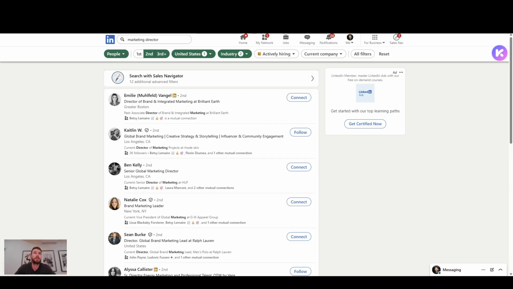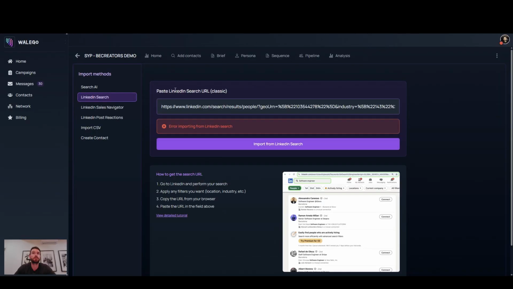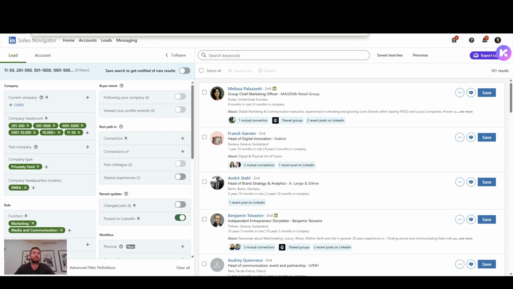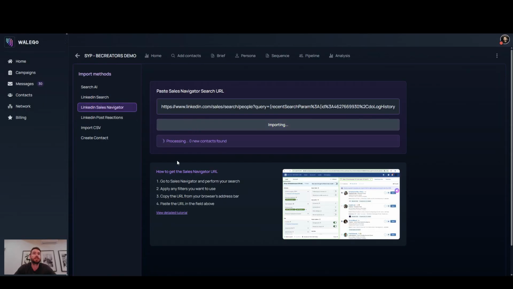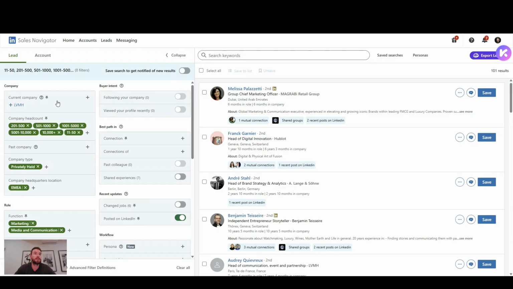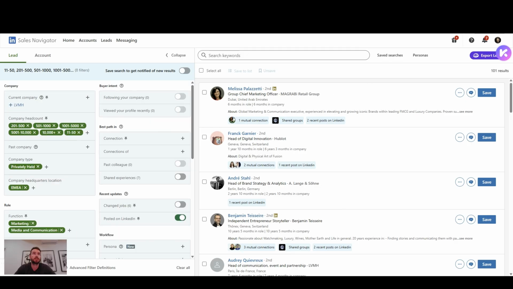I just have to paste it very simply here. I can also use a Sales Nav search right here that will start importing as well. And so it's very simple. You have filters, and Walego will scrape the entire results. As simple as that.